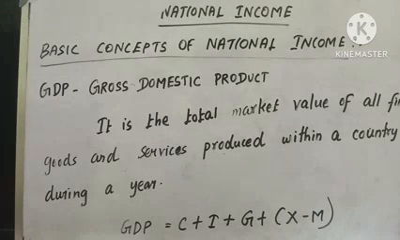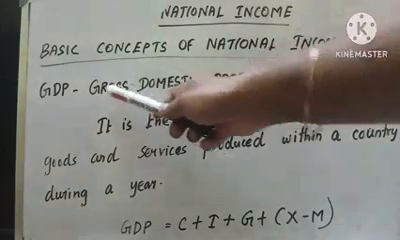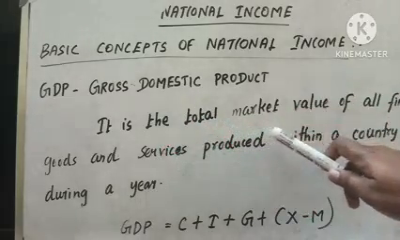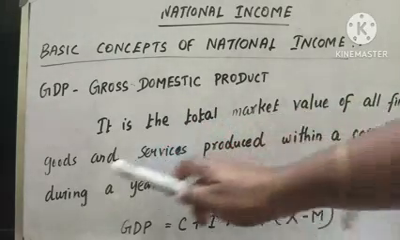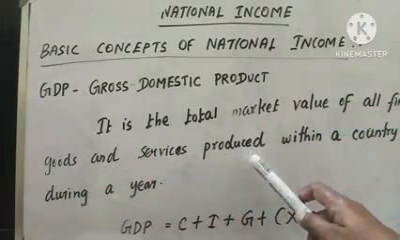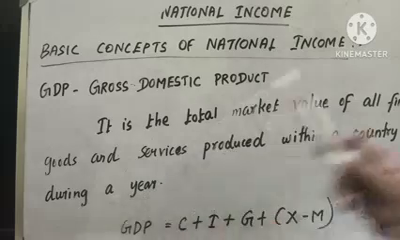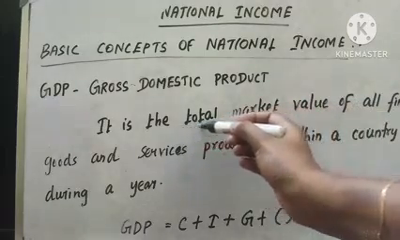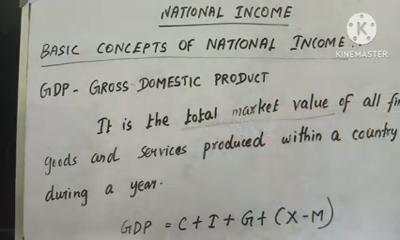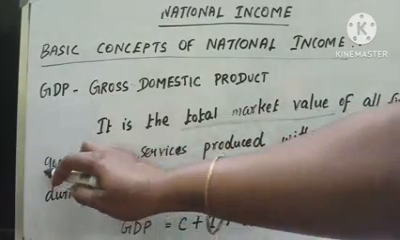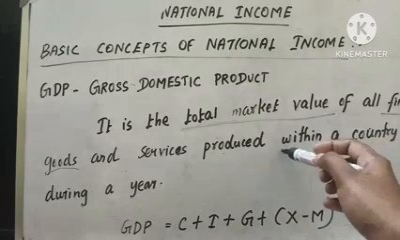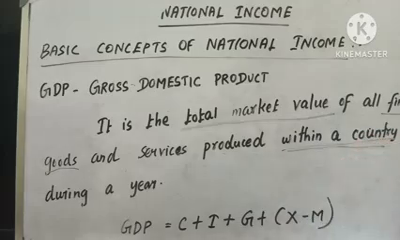The expansion for GDP is gross domestic product. So here the meaning for GDP is it is the total market value of all final goods and services produced within a country during a year. So total market value of all final goods and services produced within a country during a year.